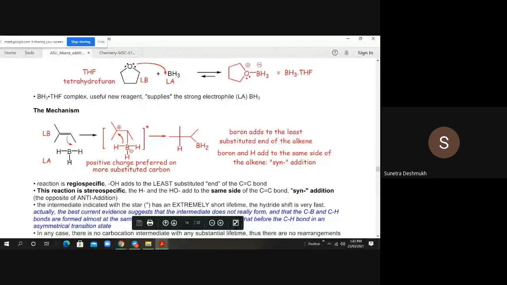So this is the syn addition reaction, because both boron and hydride additions occur from the same side of the carbon-carbon double bond.